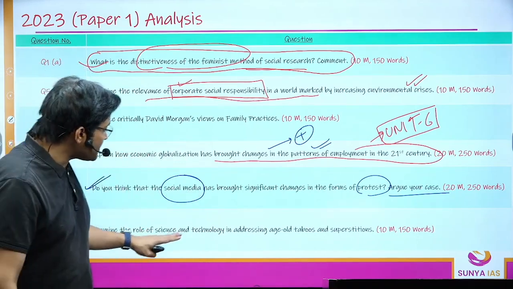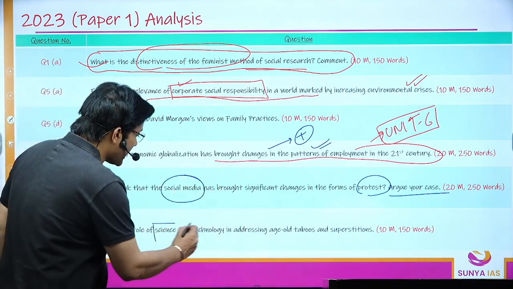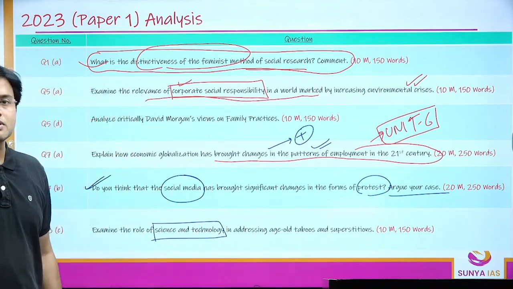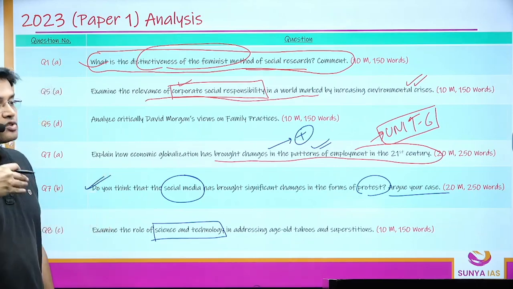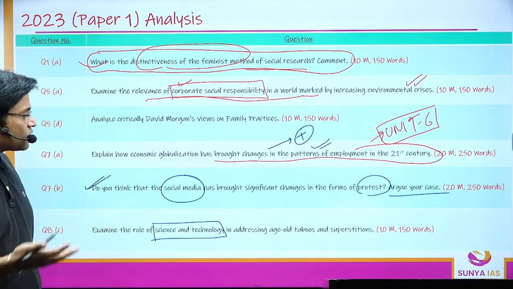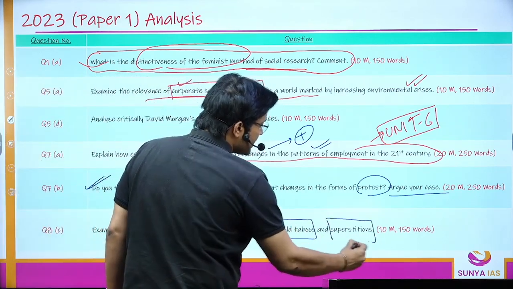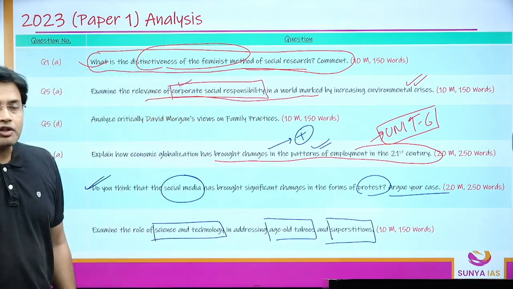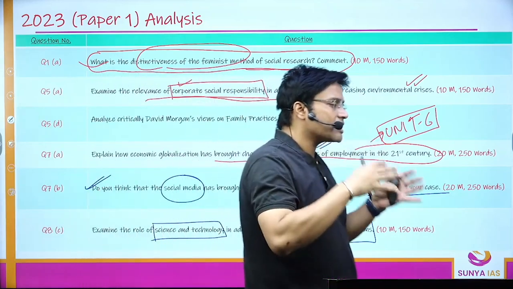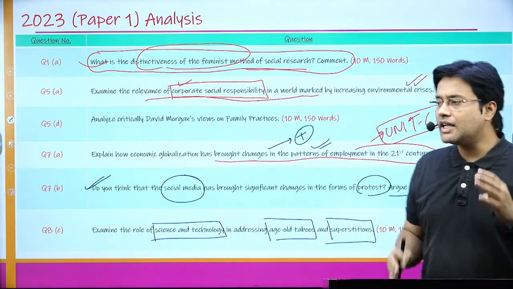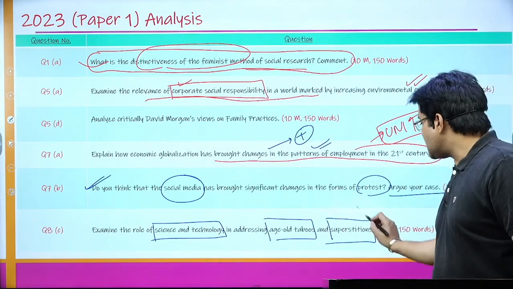Last is, examine the role of science and technology in addressing age-old taboos and superstitions. See, when I was talking about Unit 2, science, I was talking about how science was helping in conducting sociology in a scientific manner. Even in Unit 10, I was talking about science and technology as an agent of social change. All those points that I have given there, you can use here as well, just like developing a scientific temper, talking about the logics, talking about predictions. If you are able to look into all the explanations in a very rational, logical manner, if you are calculating your move, you will be able to predict your move also, right? So all these points you can use here.